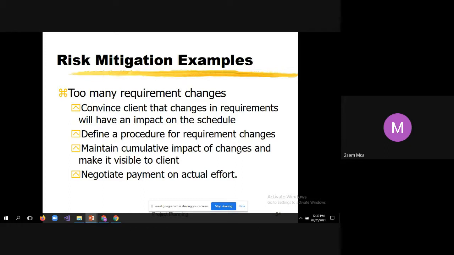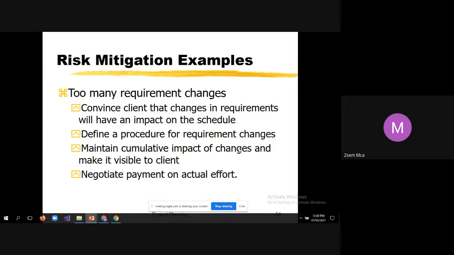You tell them what the procedure is. During the requirement phase, before we finish preparing the requirements document, if there are any new requirements to be added, you can add. Otherwise, after we deliver the requirements document to you, at least at that time you suggest the changes. After that, you don't come up with major changes.